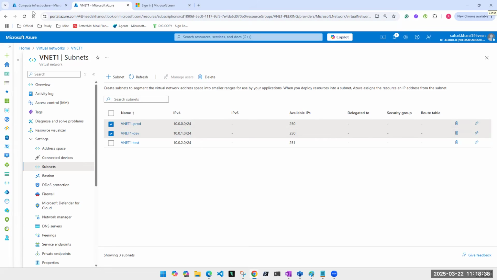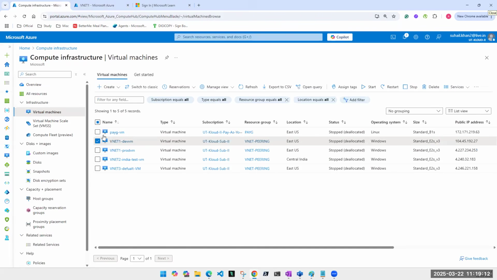If it could have been second, third, or maybe you don't know how many resources are there, then you won't be able to guess, but you will be able to at least say surely that the range will be 10.0.1.0. This is the range. In this range, it could be anything. It could be 4, 5, 10. You don't know how many resources, even if you know, let's say 100 out of 250 have been used. So you don't know exactly what the next one will be. Maybe there are some reserved, but you will know that this will be the range. So you should be able to read this looking at the diagram.